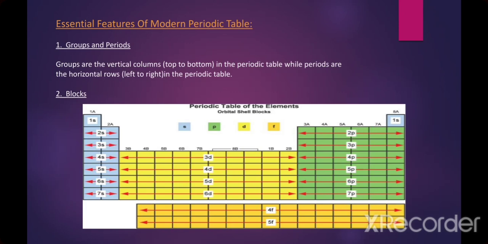Now, blocks. Actually, there are 4 different types of blocks in the periodic table. As you can see, S, P, D and F. The S block is blue in color, P is green in color, D is yellow in color, and F is orange in color. These are the 4 different blocks of the periodic table.